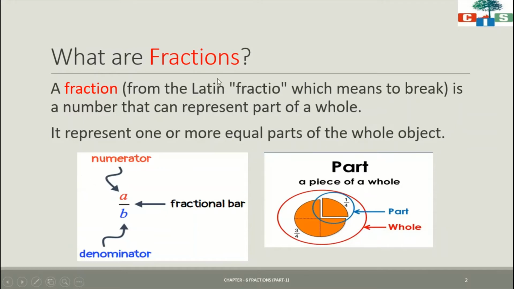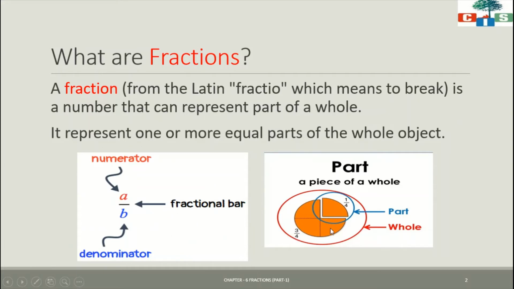Now see what is the way to write a fraction. This is the way we write a fraction. One number on the top and one number on the bottom. The top number is known as the numerator and the bottom number is known as the denominator. And we have one bar which separates the numerator and denominator, which is known as the fractional bar. We will see about this in our next slide.